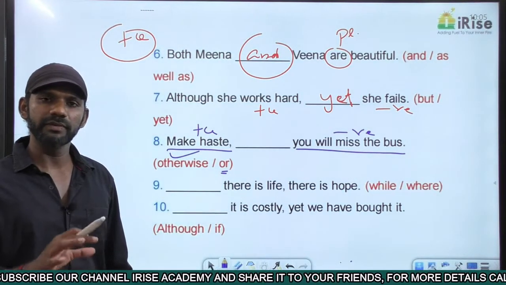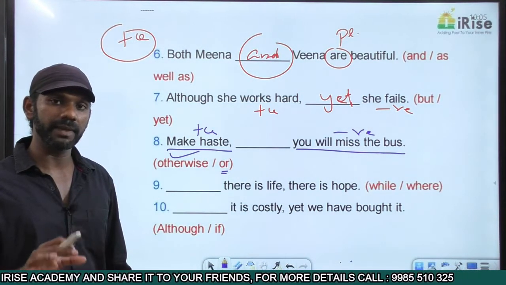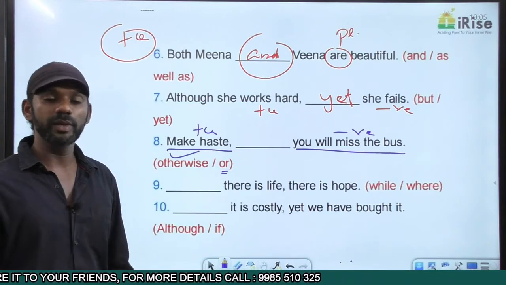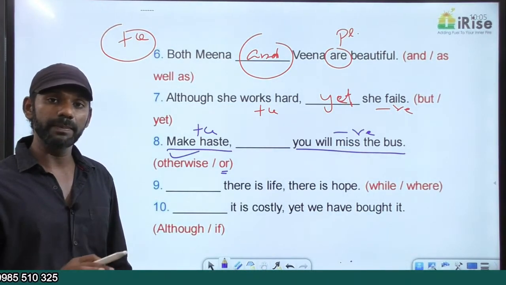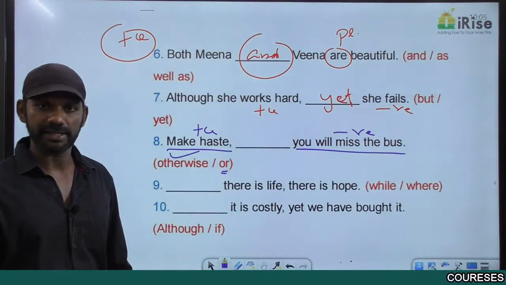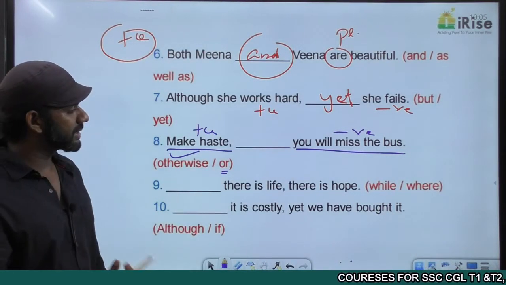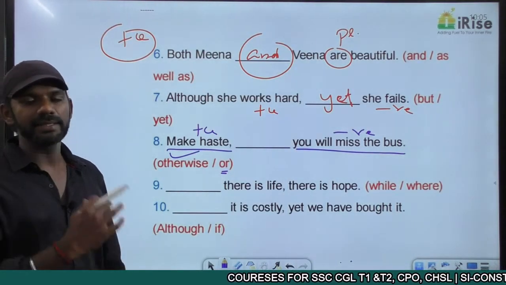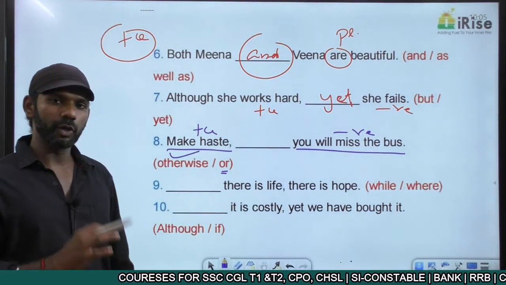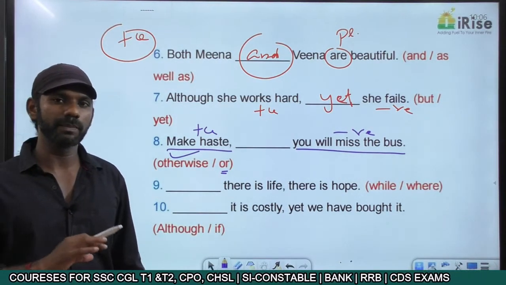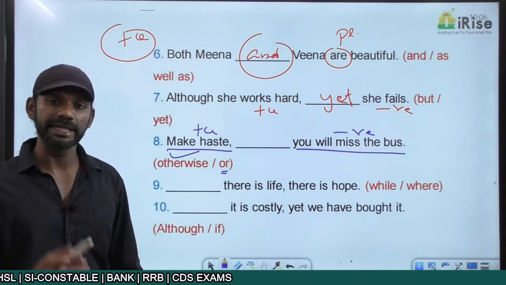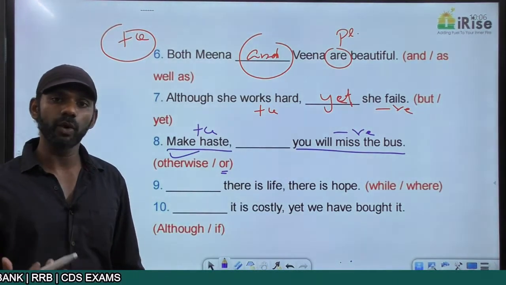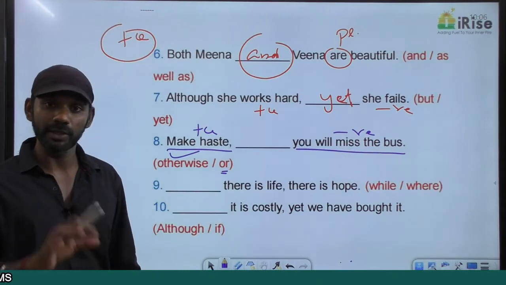Now as I told you, the way you eliminate options in mathematics using the charge, the same way you can eliminate options in English using the charge, and that too with the help of the concept of indicators. Dash, there is life, there is hope. This is a proverb. A proverb, an idiom or a phrase cannot be questioned. Rules are not applicable in the case of a proverb, an idiom or a phrase, because these three are inherent in the language. You should know the proverb.